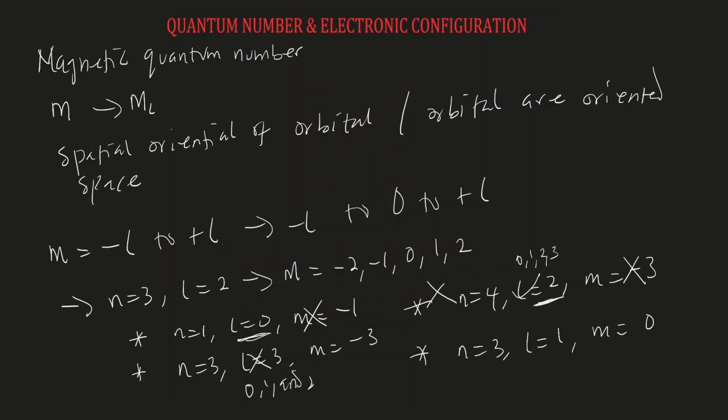Then for the fourth one, if n is 3, L can be 1 because the possible values of L when n is 3 are 0, 1, 2. So L can be 1. And if L is 1, M can also be equal to 0 because when L is 1, M can be -1, 0, and 1. So this is going to be the only correct combination of quantum numbers.